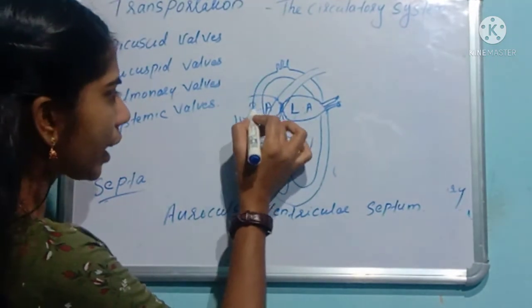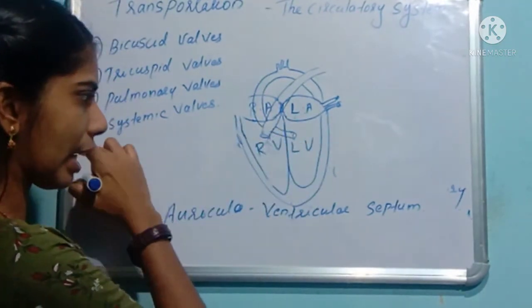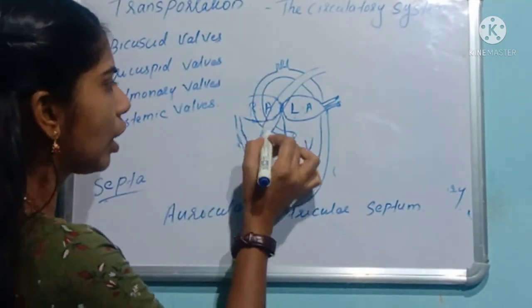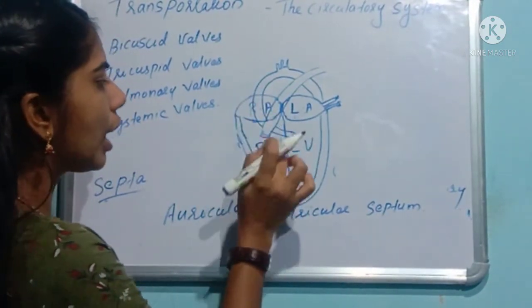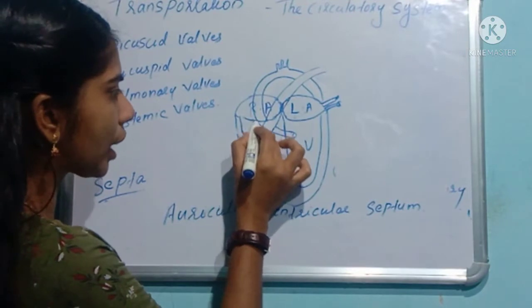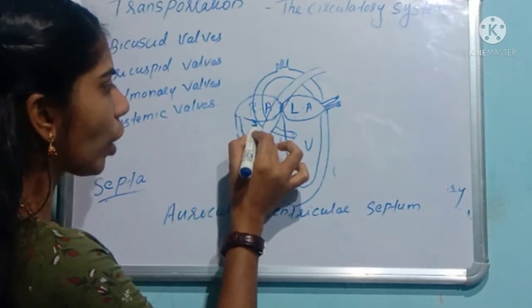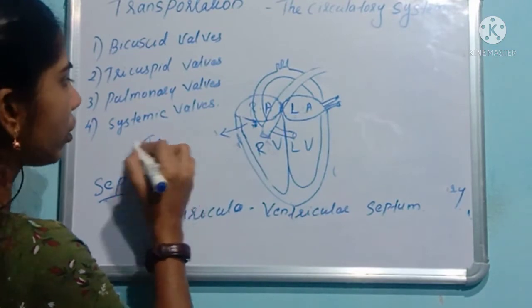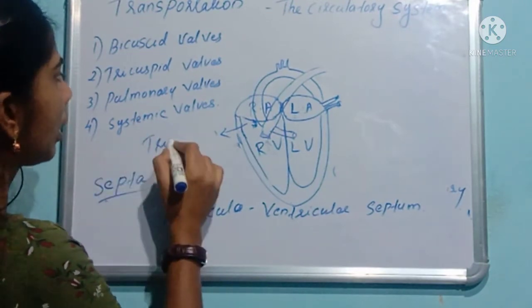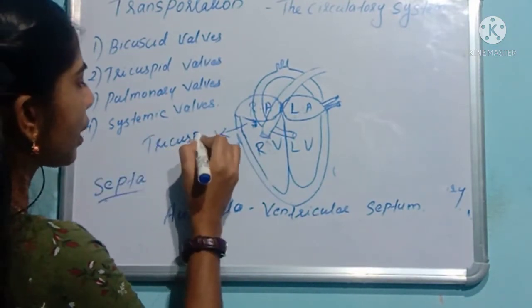In between the right auricles and right ventricles, here we have a valve present, that will be the tricuspid valve. That is the tricuspid valve.